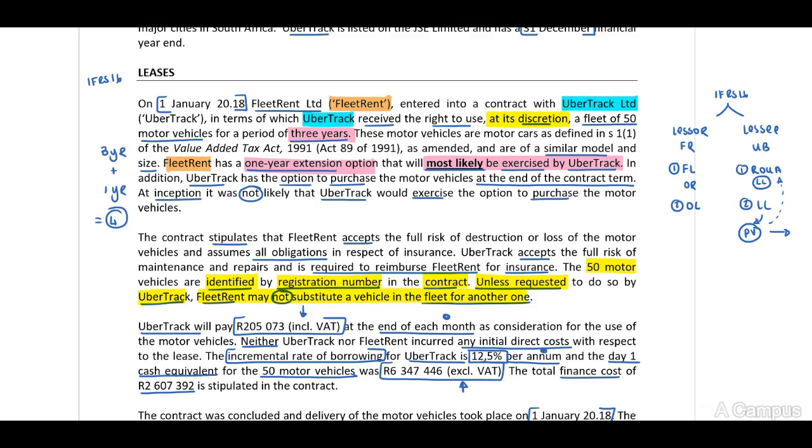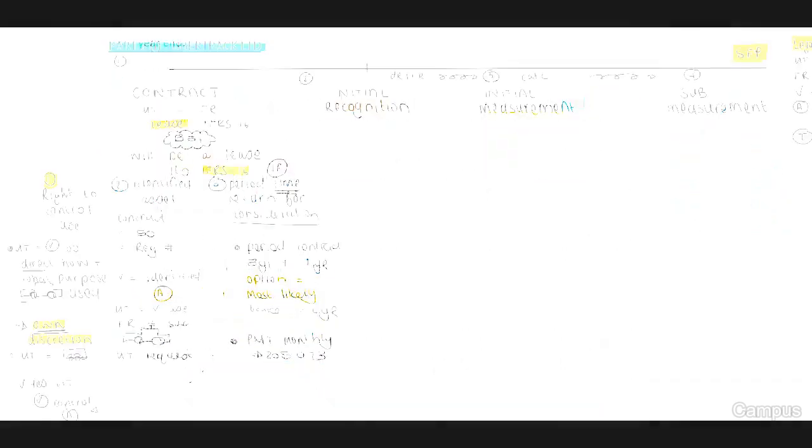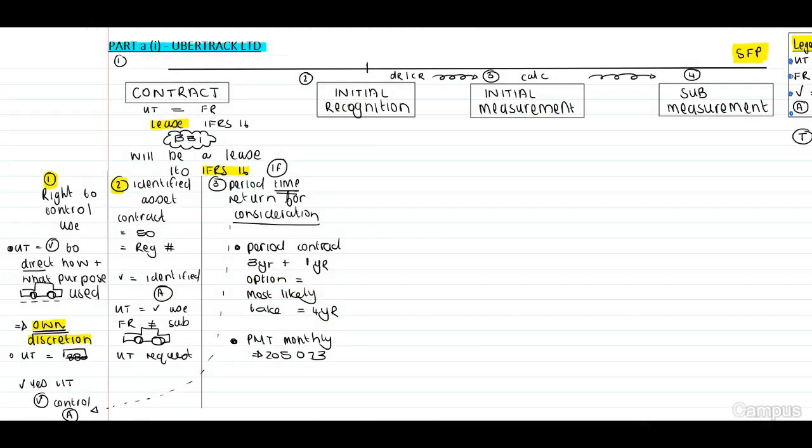And in return for consideration, when you look at this paragraph, they state that monthly payments will be 205,073, including VAT. Now look at the period of time and return for consideration column. I have stipulated that the contract indicates a period of 3 years plus a 1-year option most likely to be taken, therefore a period of 4 years, and that the payment will be monthly, 205,073.